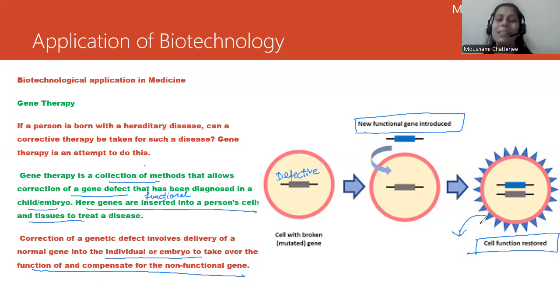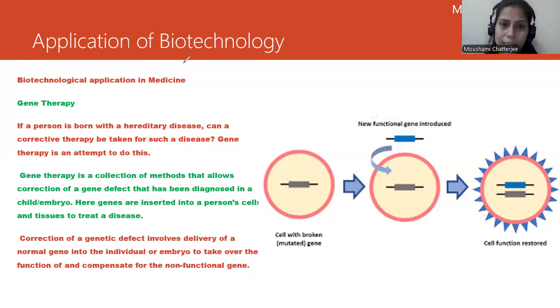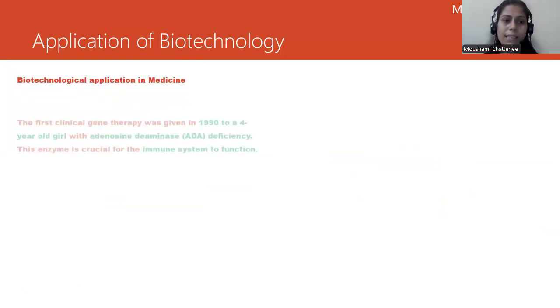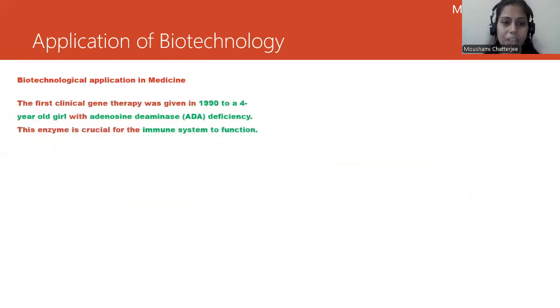So this mechanism is known as gene therapy, where your gene which is not proper, or which has undergone mutation or distortion, can be replaced by a functional gene. This is known as gene therapy, which appears very, very simple, but it has a lot of complications as well. Now let's proceed to the next part of the topic, which is biotechnological application in medicine.